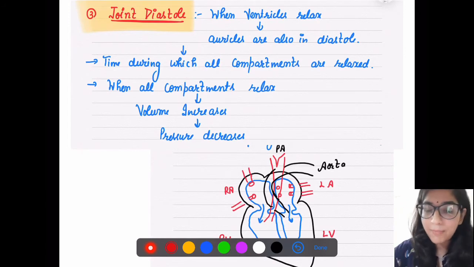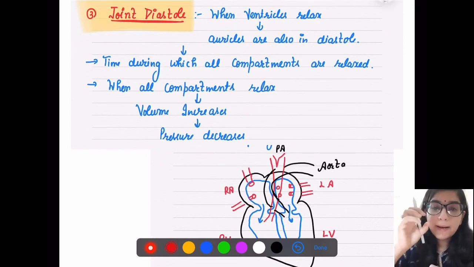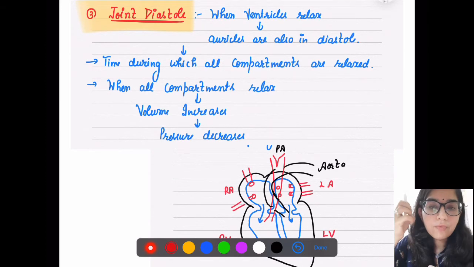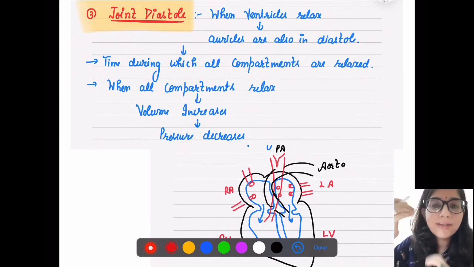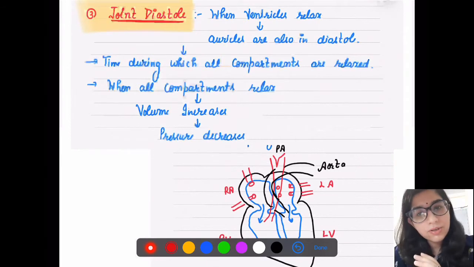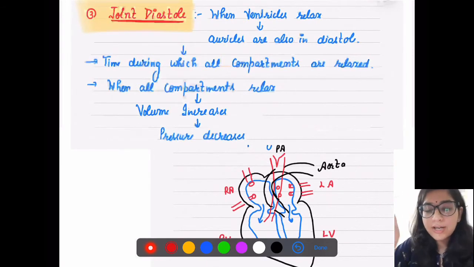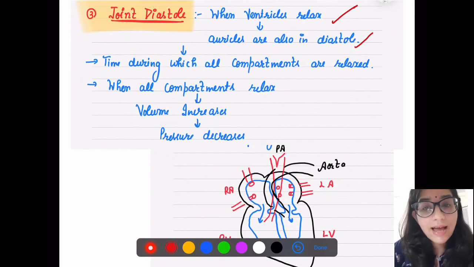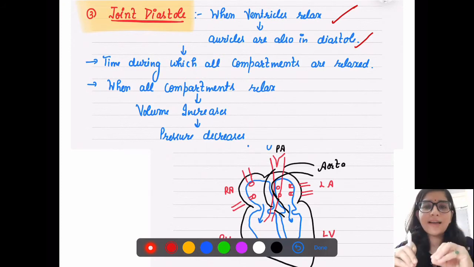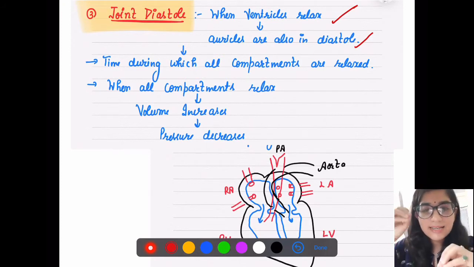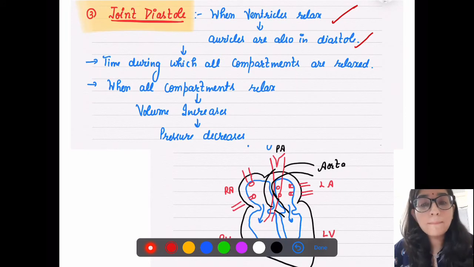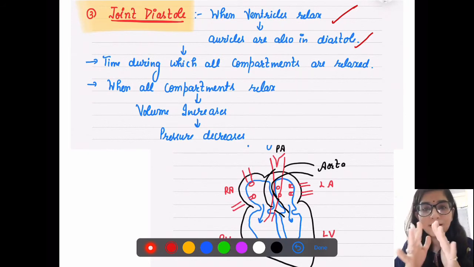This is the time, for a few seconds, when all compartments are relaxed.